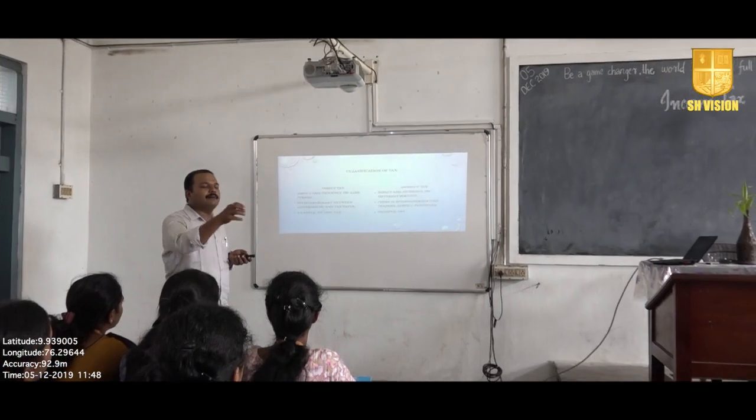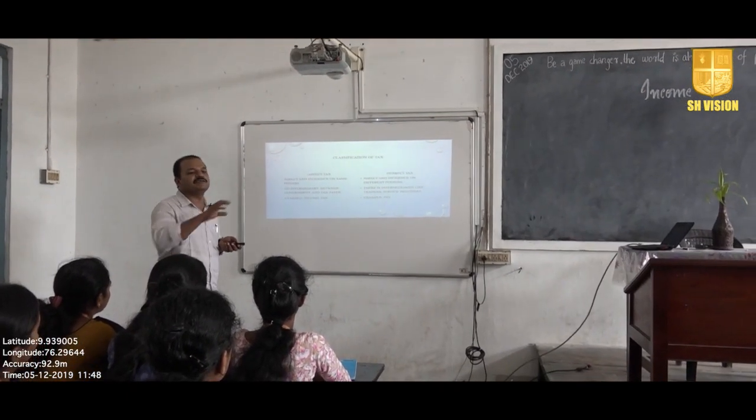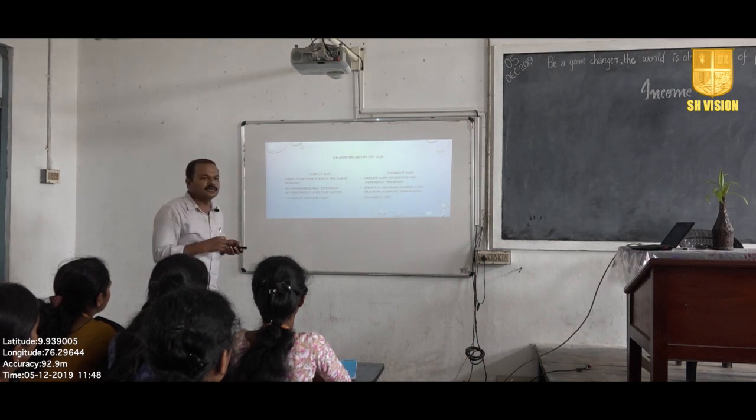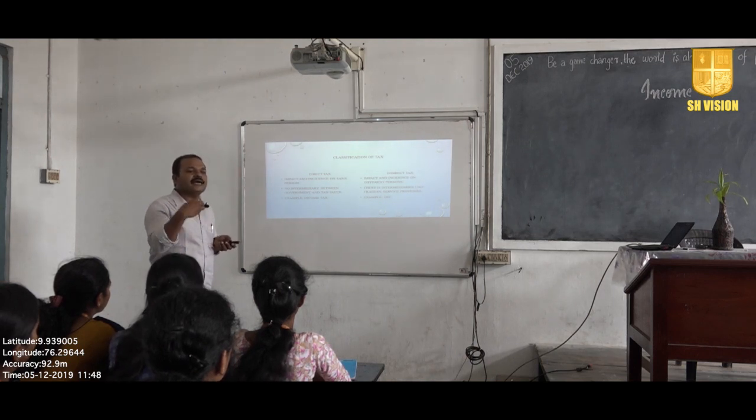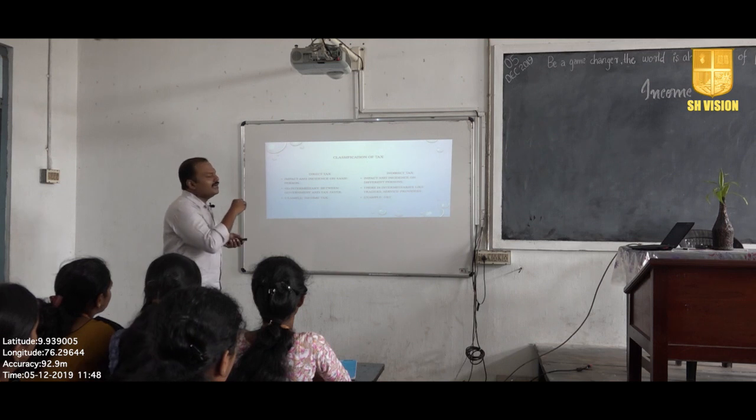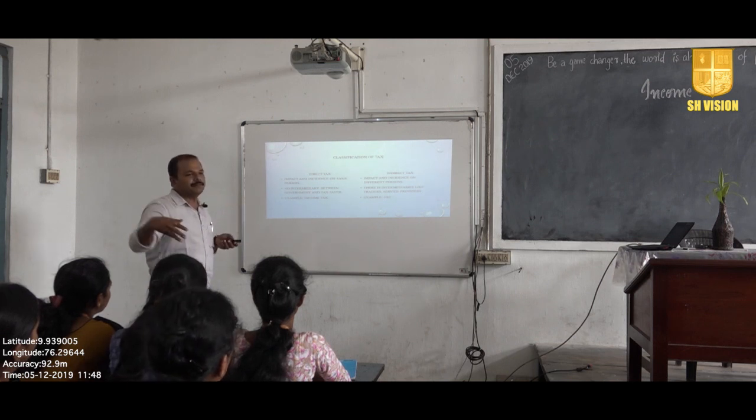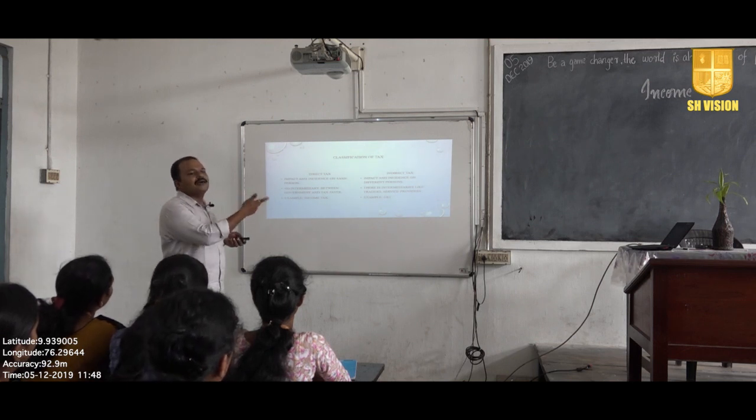Because you buy a particular commodity, you pay your GST, for example. You pay to the shopkeeper, who will automatically pay to the government. So there is no direct incidence. That is why it is called indirect tax: the incidence falls on different people.